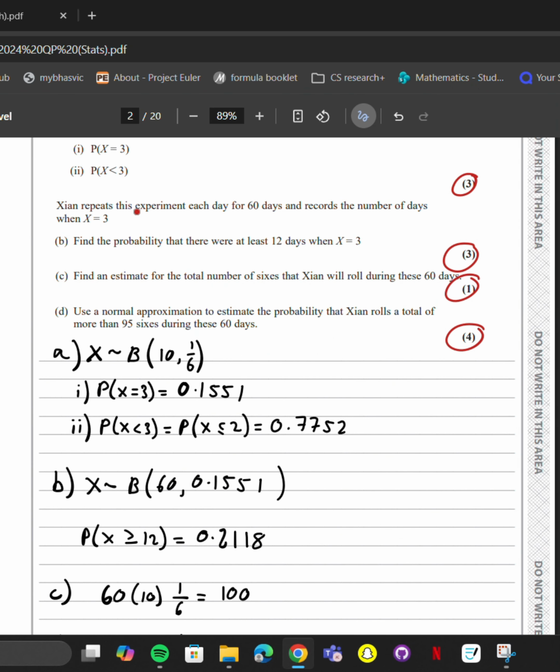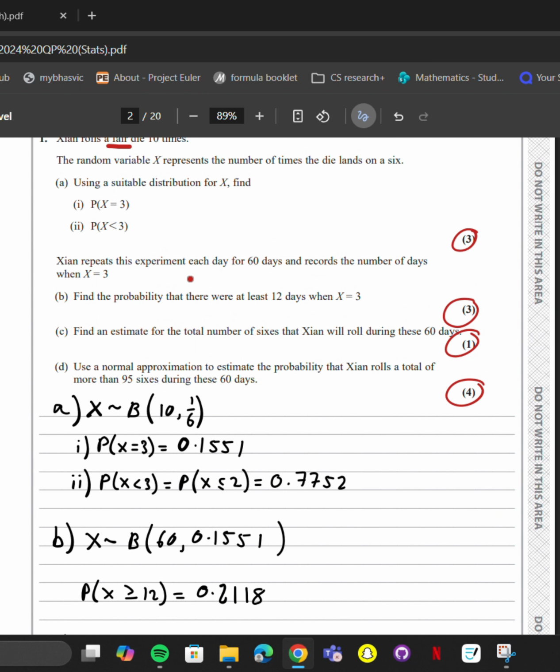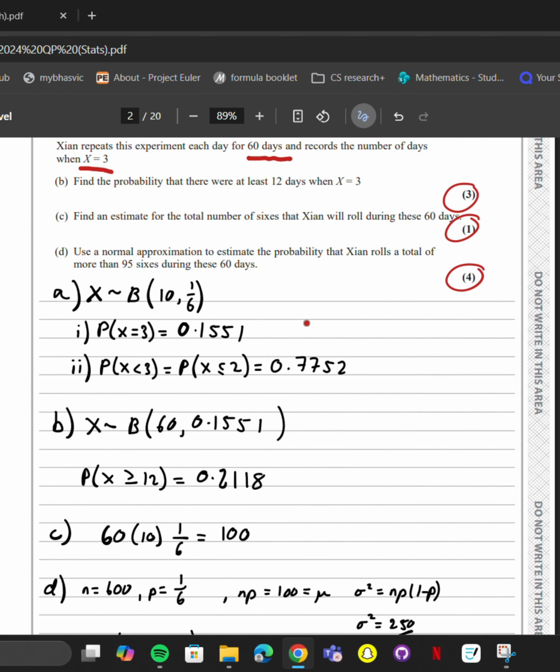Okay, part B. He repeats this experiment on each day for 60 days and records the number of days when X equals 3. So we're creating a new distribution for this. We have 60 days, that's going to be our sample size, but the probability isn't going to be a sixth anymore, because we're trying to find the probability when X equals 3, which we actually worked out here. So we plug in the number we worked out here as the new probability in the new distribution.